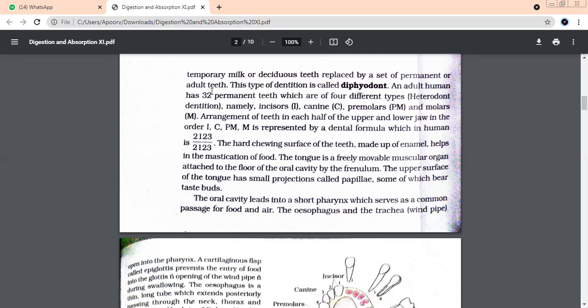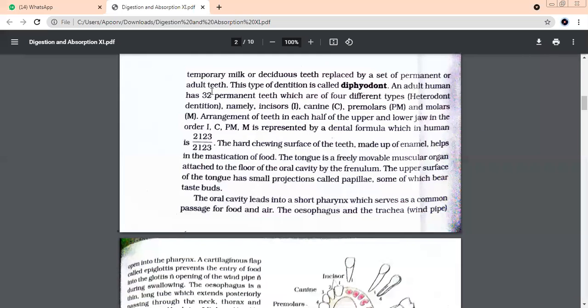Parth, what are the two very important things in the oral cavity? One is the teeth and the second is? Parth, are you there?